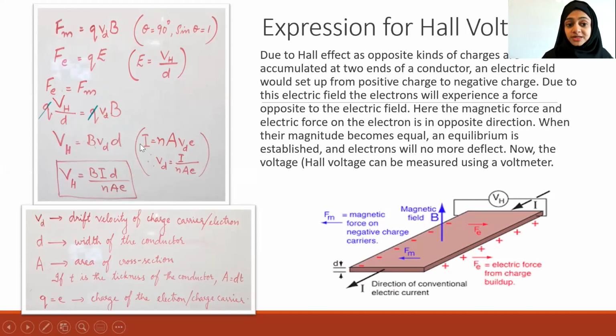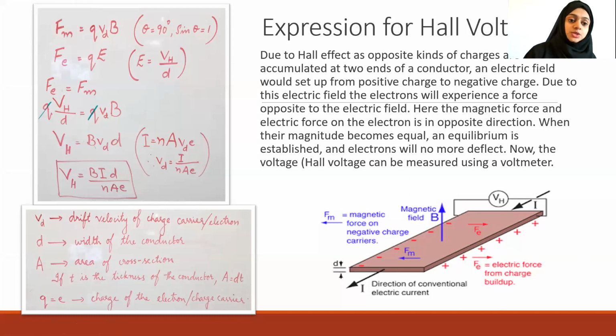Now you have learned before that in terms of the drift velocity, you can represent current I is equal to N A Vd into e, or Vd is equal to I divided by N A e. Do you remember this expression for current in terms of drift velocity? Yes, teacher.